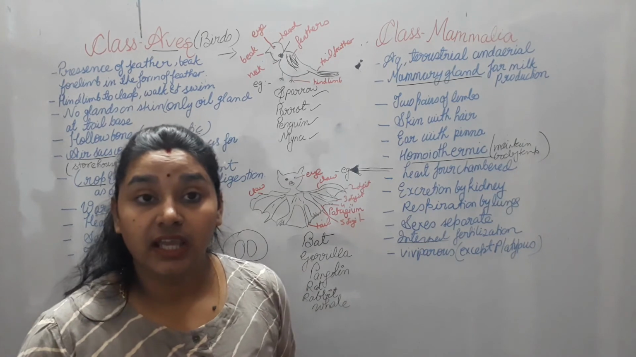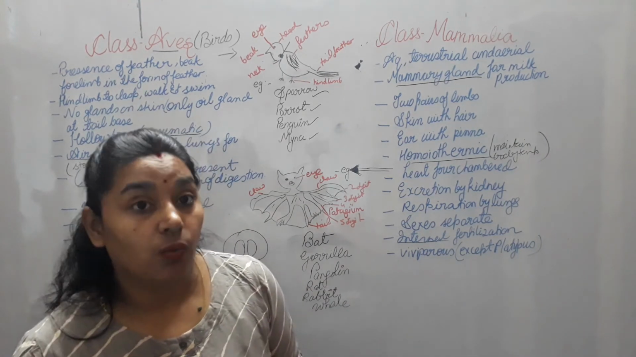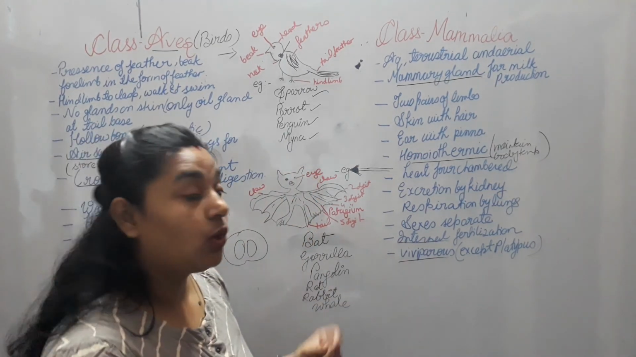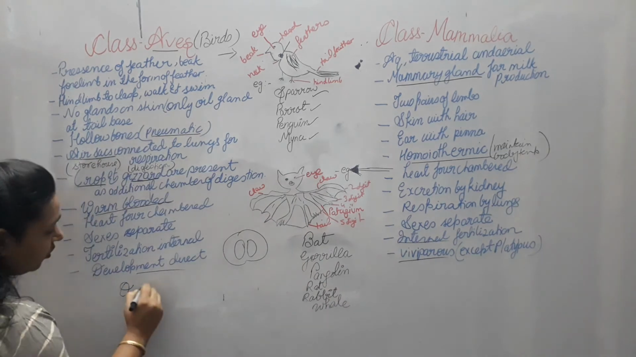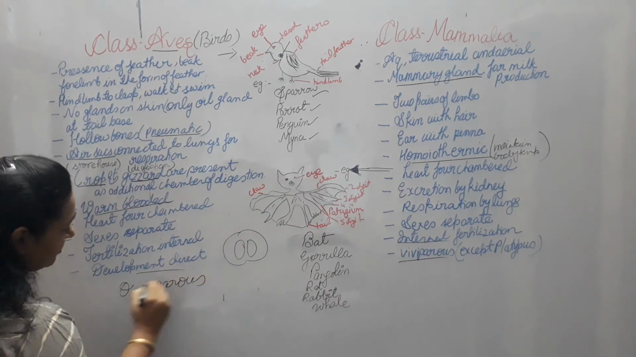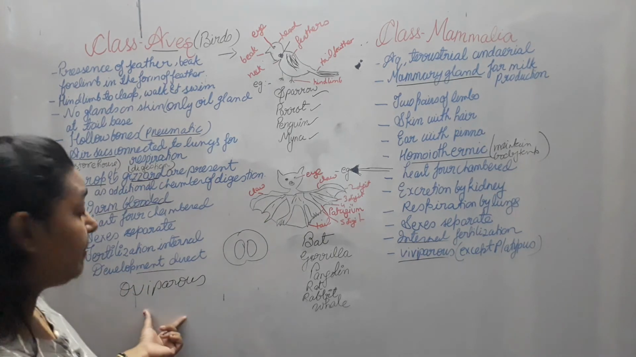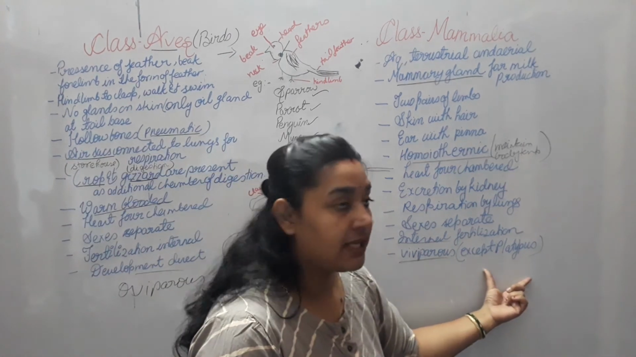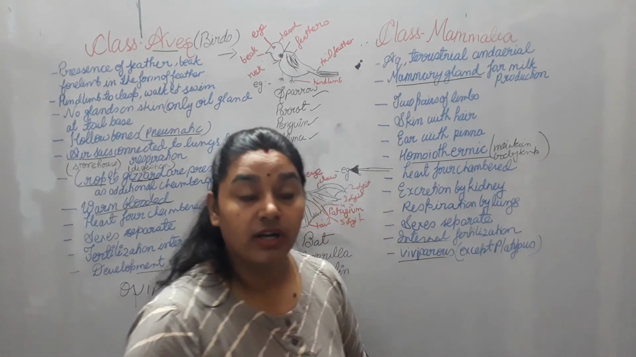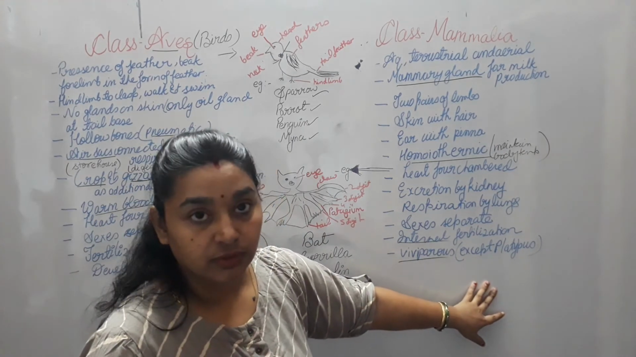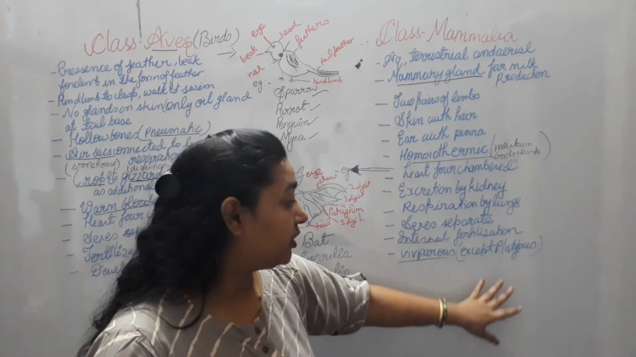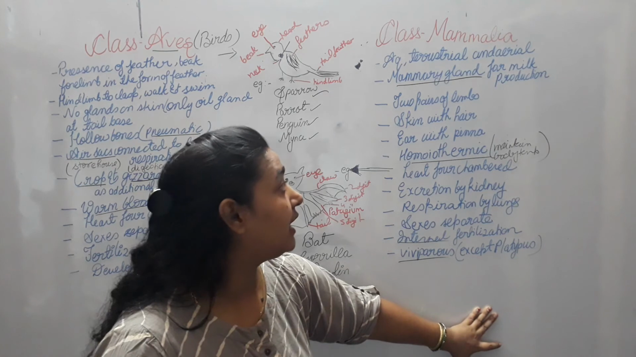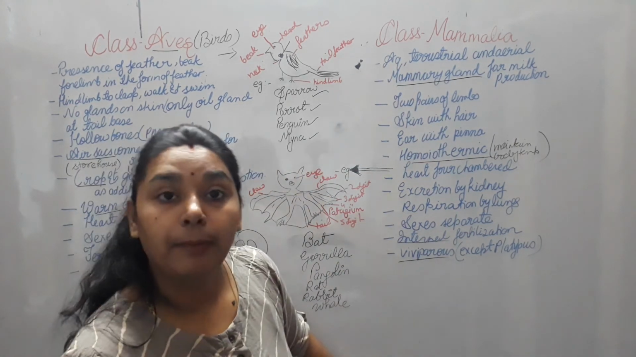Viviparous, that means they give birth to the young one. So viviparous organisms give birth to the young one, and oviparous organisms lay eggs. Except platypus. This platypus is the organism which doesn't give birth to the young one. Okay, it lays the egg, but as it feeds its baby with milk produced in the mammary gland, that is why it is in the category of Mammalia.